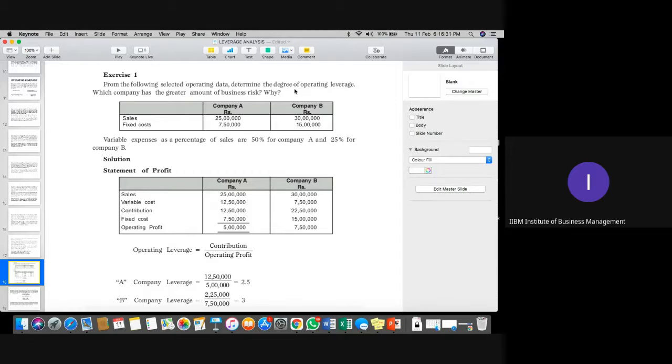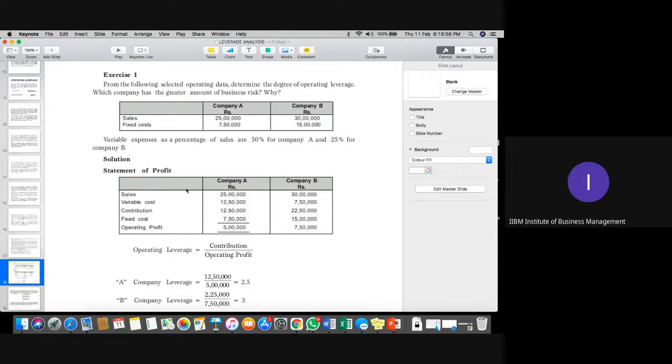You can see that the sales is given to you for company A and B. Fixed cost is given for company A and B. Along with that, the variable expenses are 50% on sales for A and 25% for B as well. Now, first of all, we'll calculate the operating profit.